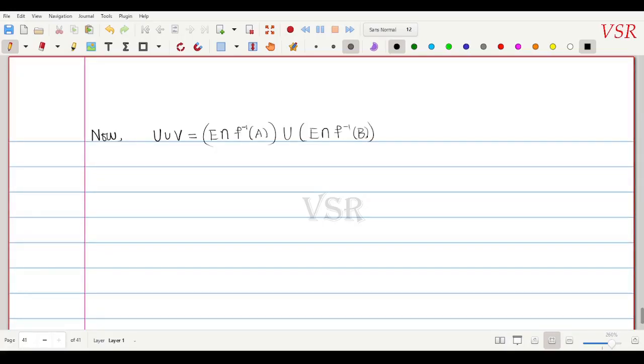I am checking what U union V is. So by distributive law we can write this as E intersection with f inverse of capital A union f inverse of capital B, and this we can write as E intersection with f inverse of A union B.